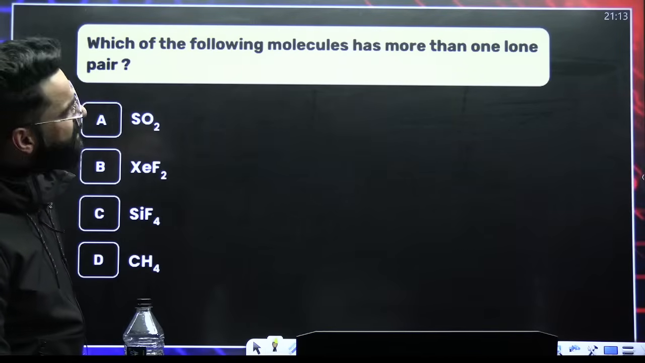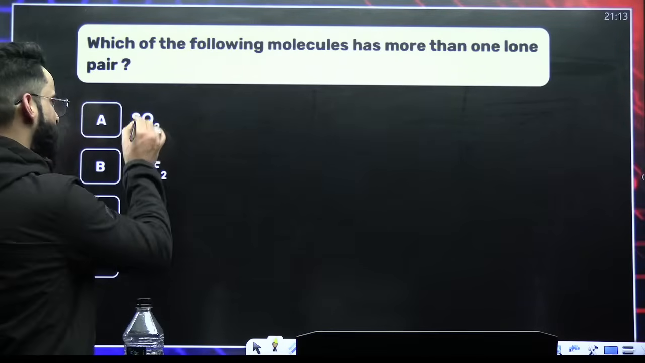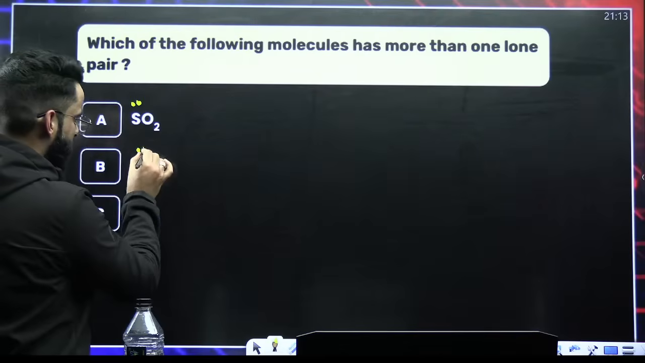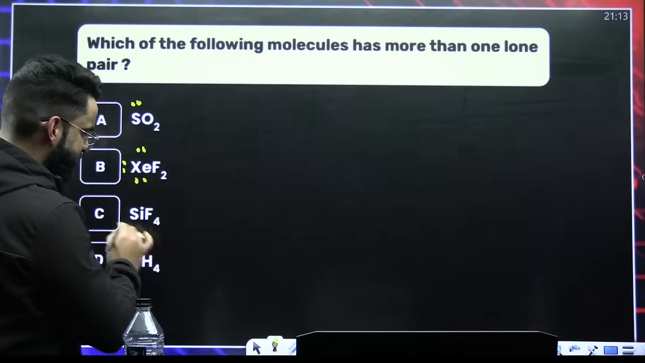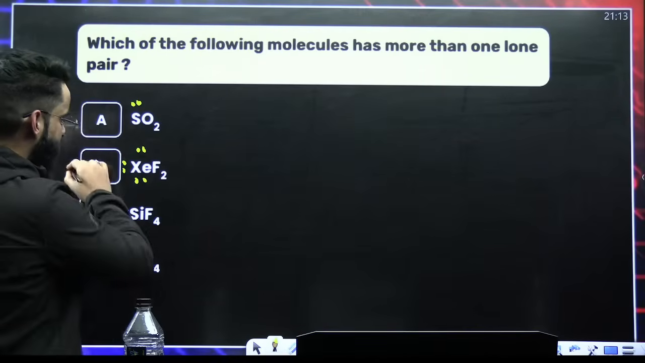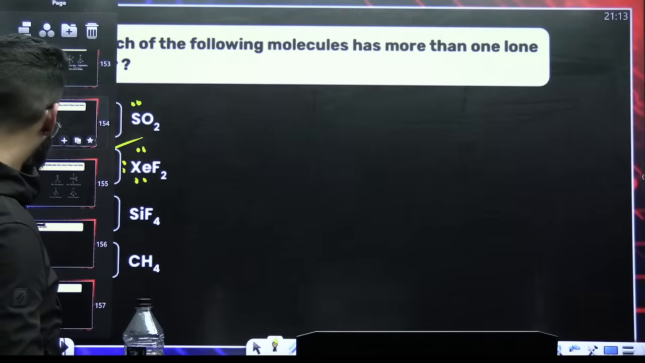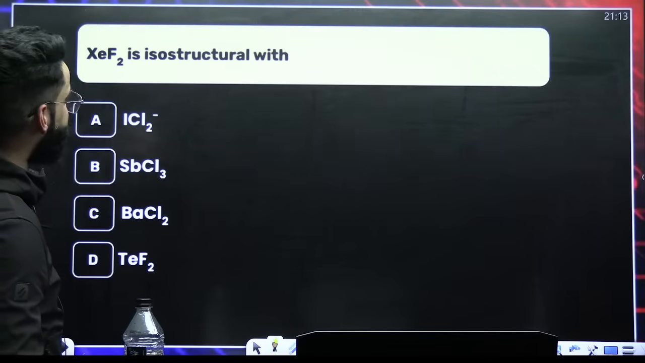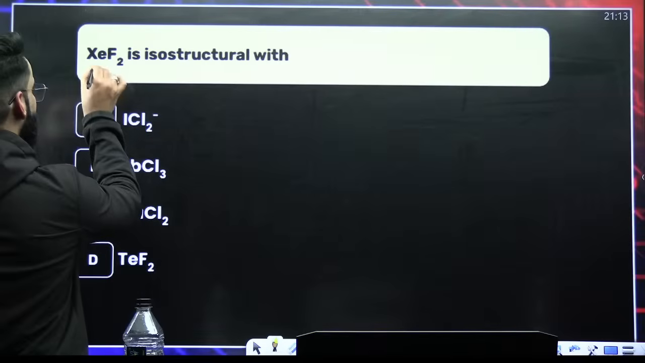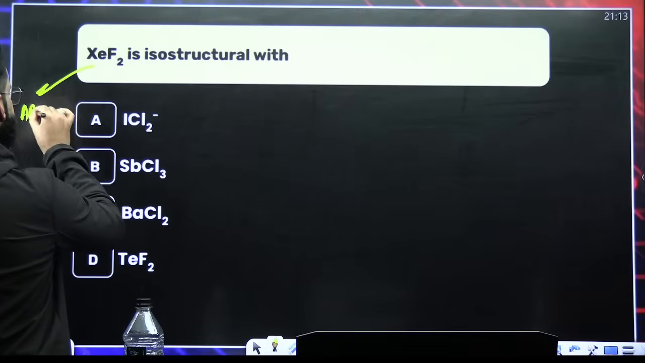Which of the following molecules has more than one lone pair? SO2, sulfur has one lone pair. XeF2, 1, 2, 3, three lone pairs. SiF4, no lone pair. CH4, no lone pair. The maximum lone pairs here are on xenon. XeF2 is isostructural with what? The type of this molecule is AB2L3.